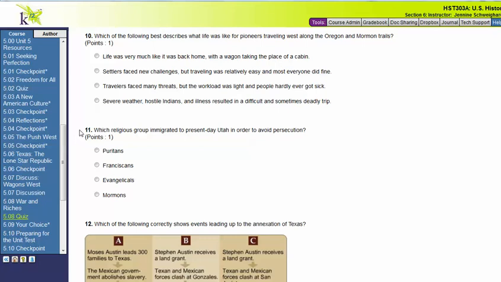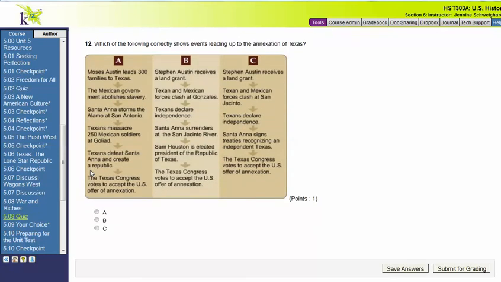Number 11, which religious group immigrated to present day Utah in order to avoid persecution? Were they the Puritans, the Franciscans, the Evangelicals, or the Mormons? Number 12, which of the following correctly shows events leading up to the annexation of Texas? Did it happen in this order?